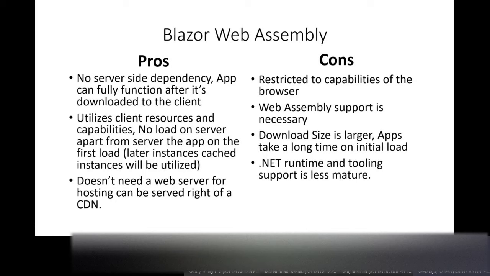One DLL for your application will be downloaded, some DLLs for the .NET runtime, and some static files like images. Everything is downloaded to the browser cache and executed in a WebAssembly environment.